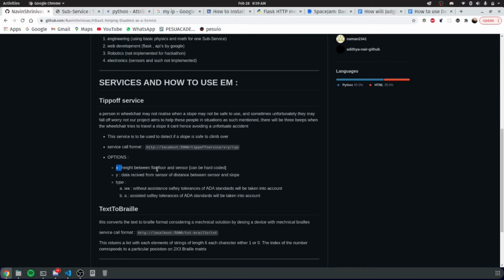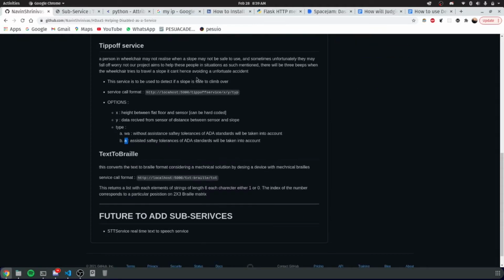Where X is the distance between the flat floor and the sensor, which can be hard-coded because it will be constant all the time. And Y is the data received from the sensor, that is the distance between the sensor and the slope. And type can have two types, that is without assistant and assistant. We had to split it into two because as per ADS standards, the two values have different slope angles. And doing so will give us a return of either true or false, whether the slope is safe to climb or not.